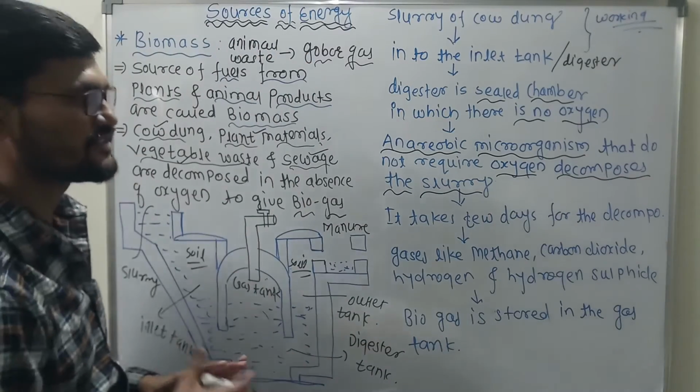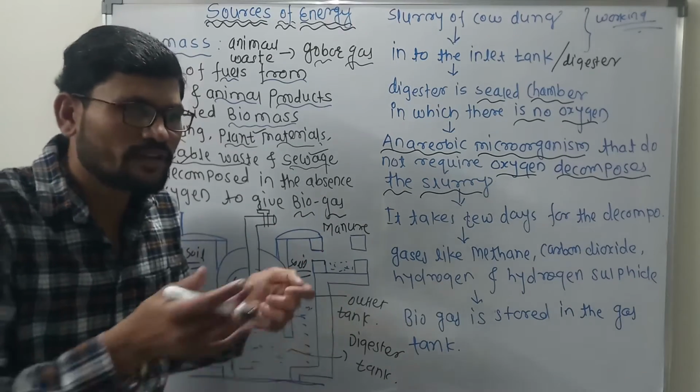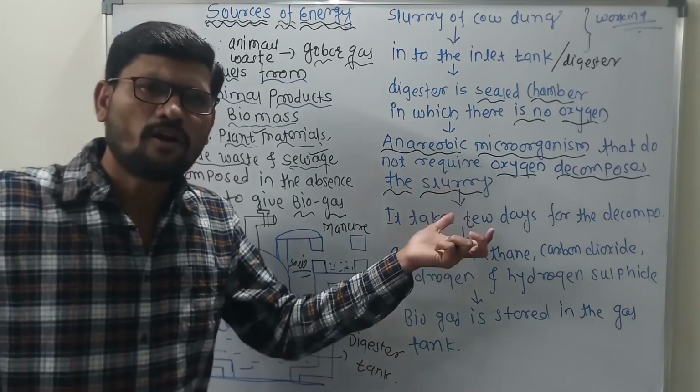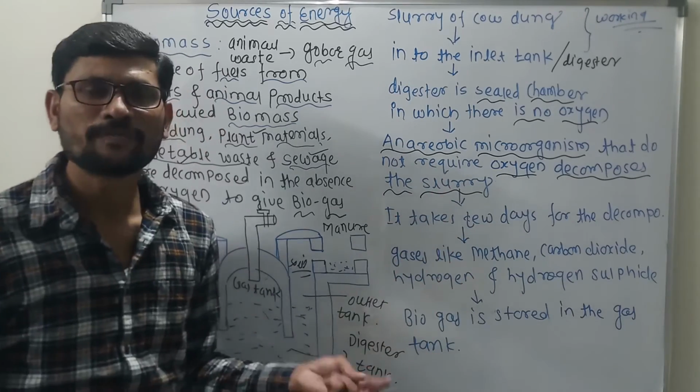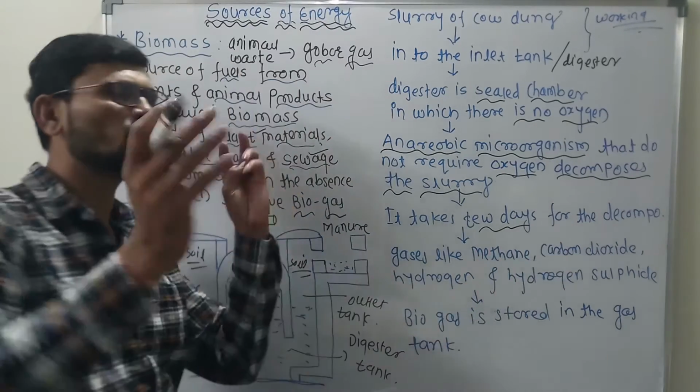As soon as the slurry gets decomposed, what happens? You know that. Now, for this decomposition, we have taken this slurry and put it into the digester. Will all these things decompose immediately? No. It takes a lot of time. It takes a few days for the decomposition. मानकर चलो 2 महीने या 3 महीने.